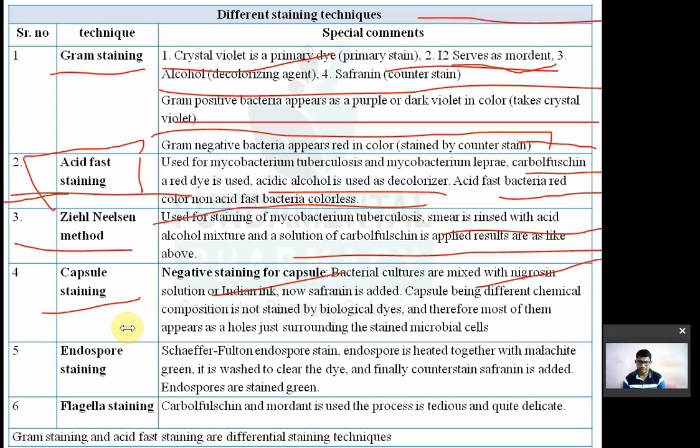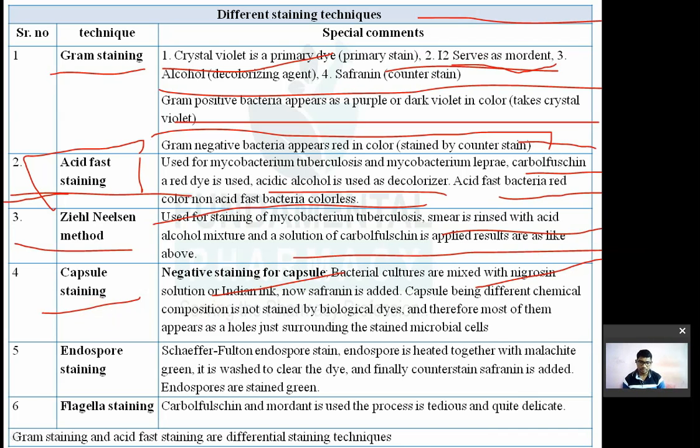What is a capsule? What is the nature of a capsule? The structure of the capsule is a little different. They are not stained by biological dyes like this nigrosin. Capsules, therefore, mostly appear as a halo just around the stained microbial cell. The structure of the capsule and the structure of the microbial cell differ a little. The capsule does not get stained; only the microbial cell gets the color, not the capsule. The capsule will look like a halo just surrounding the colored microbial cell. Okay, that is known as capsule staining.